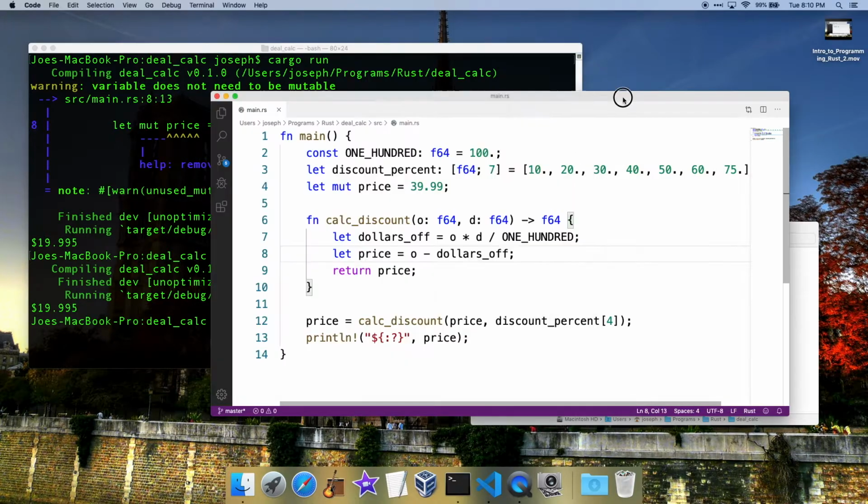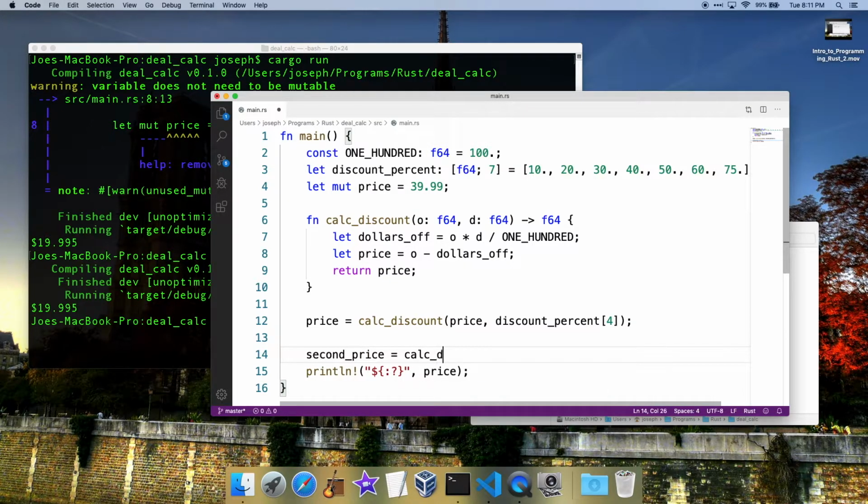All right. So we got our function in there now. So this function, we could actually assign that to that, and then we could use it again, and we could say like second price. And we could say calc discount. And we put our price in there. Let's say our price is $39.99. We just put it right there. And let's say our discount percent is, no, let's make a different price.